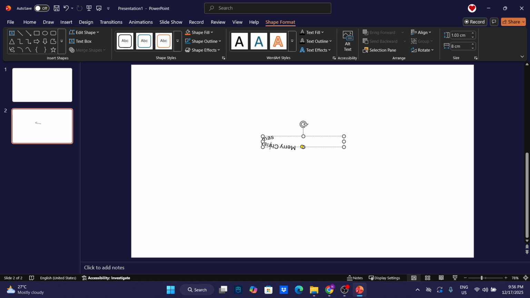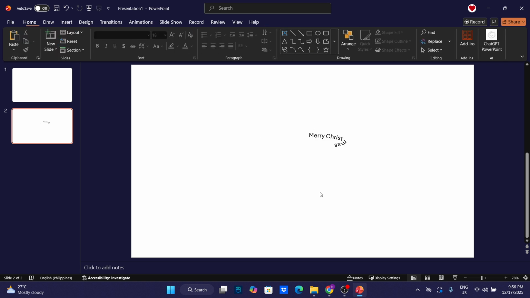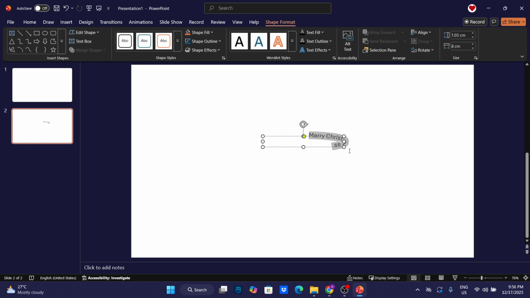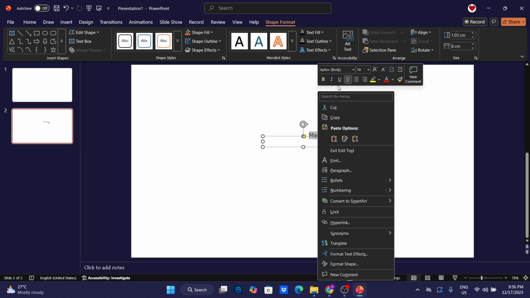Short phrases curve more cleanly than long sentences. If letters look cramped after choosing circle or a tight arch, reduce the font size or enlarge the text box. Bold sans serif fonts tend to stay legible on curves, and a touch of character spacing can prevent overlap. If your curve doesn't feel right, reselect the text box, go back to Text Effects, Transform, and try a different follow path until it matches your design.